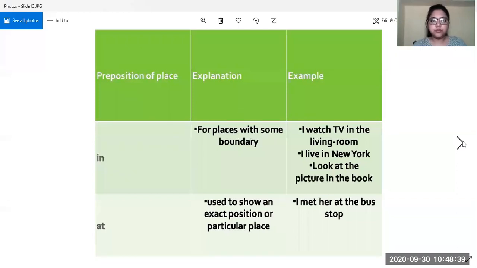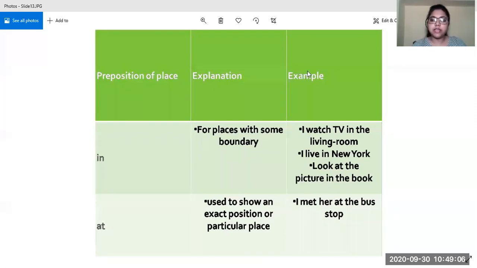See, "in" we studied in prepositions of time also, and we are going to study in prepositions of place also. Okay. So where do we use in? For places with some boundary. For example, I watch TV in the living room. I live in New York. Look at the picture in the book. So these are the things which are placed inside something.